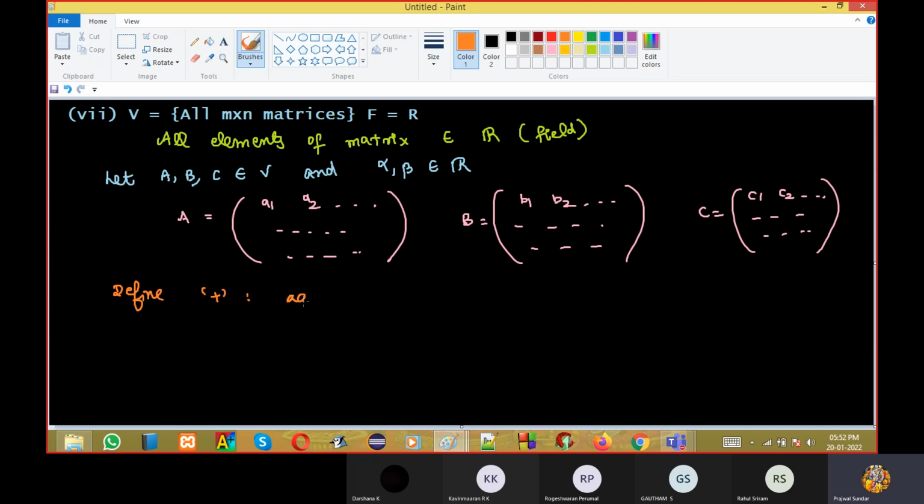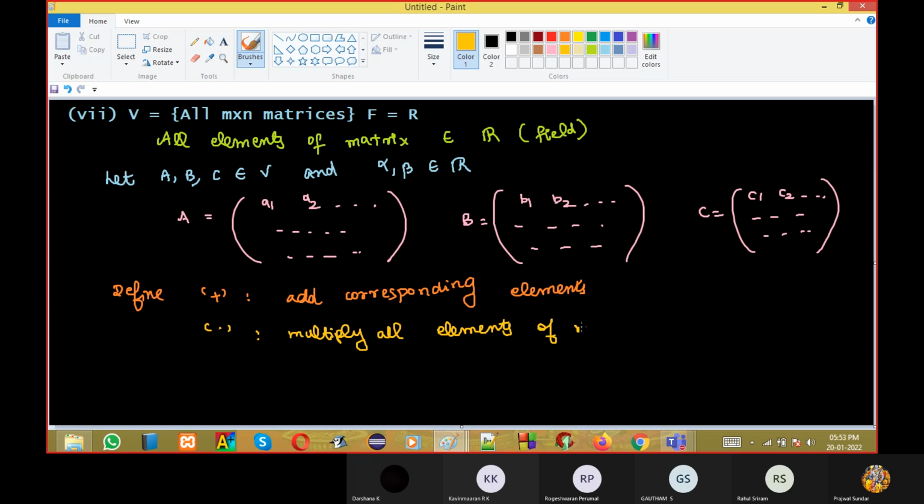We'll define it as add corresponding elements. I'm not writing the full definition. Suppose I'm saying A plus B, you will add these. That's it. And I'm doing multiplication: multiply all elements of the matrix by the scalar.